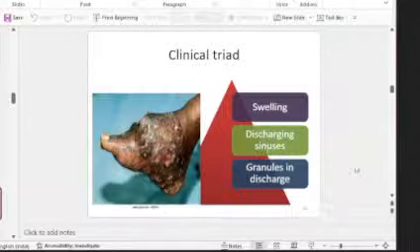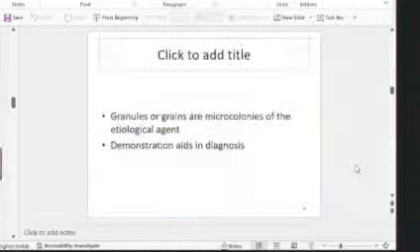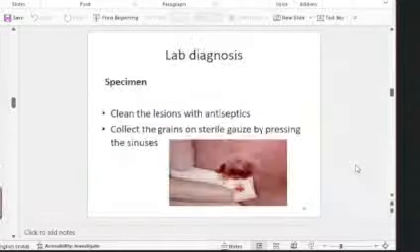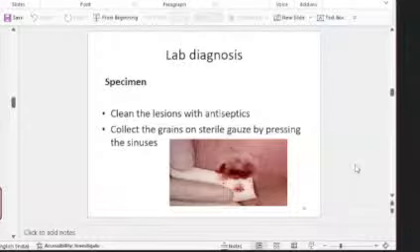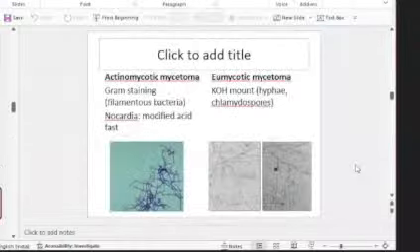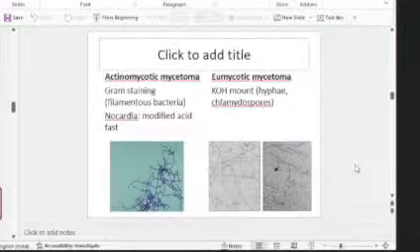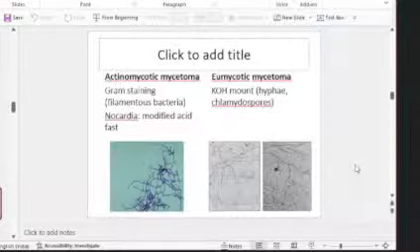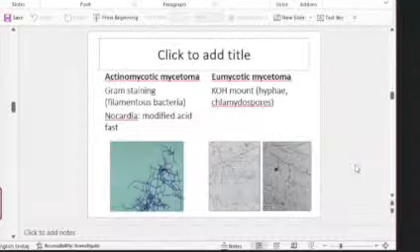Swelling, discharging sinuses, and granules in the discharge. And you take the granules to find out the etiological agent. You collect the granules with sterile gauze, crush them between two slides, and look for the etiological agent. Actinomycotic ones are filamentous bacteria. Eumycotic ones are the fungal ones with hyphae. So these two things you can see under the microscope.